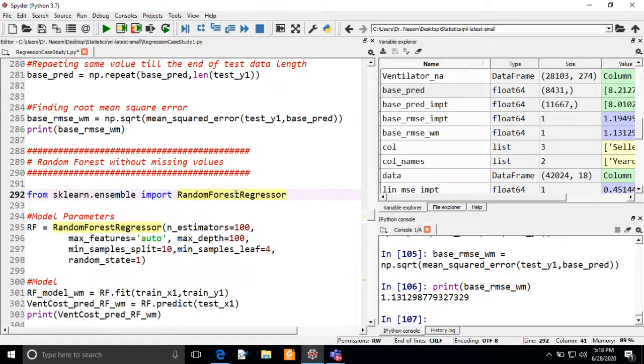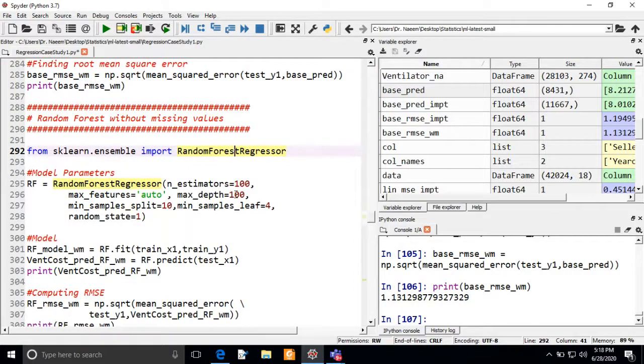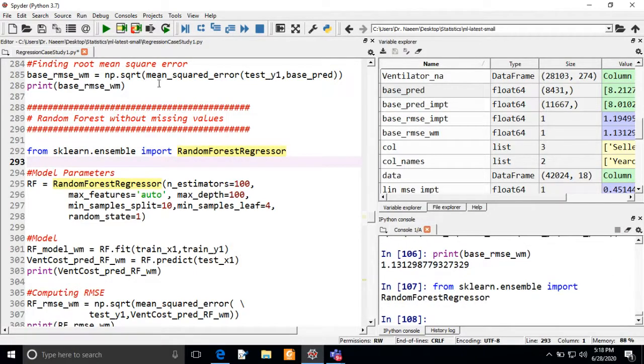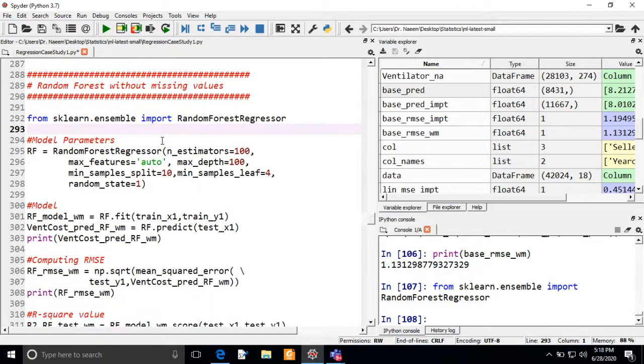Now we are going to create a model for the random forest, and we will create the random forest model without missing values. If you want to create that, first we have to import this function, RandomForestRegressor. This is a function of the ensemble library of the package sklearn. So I will execute this command.